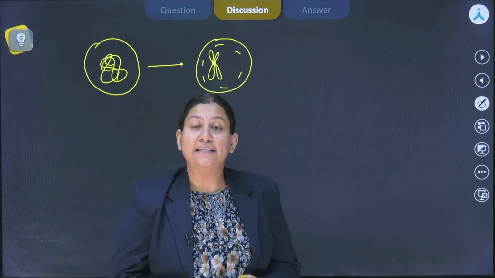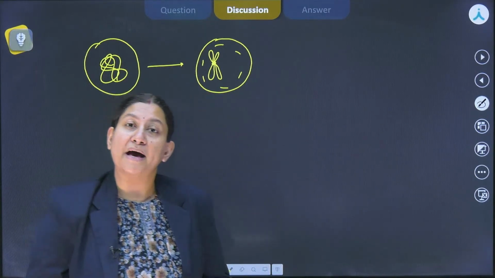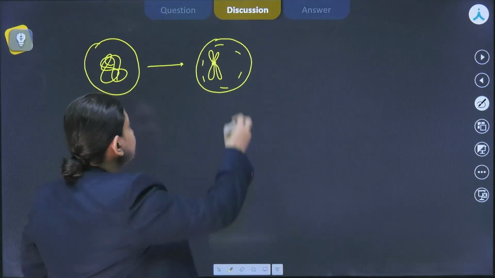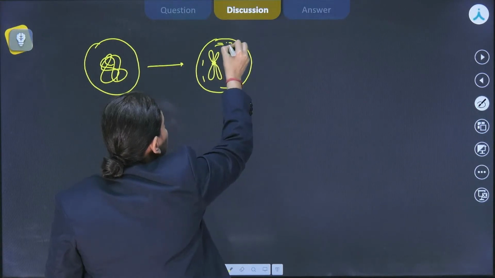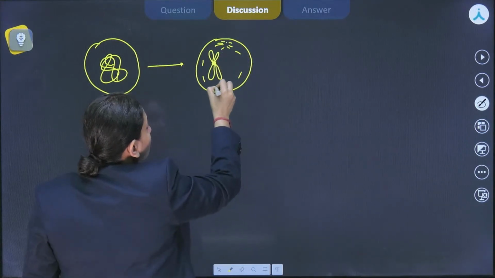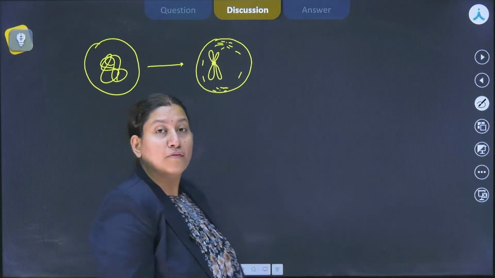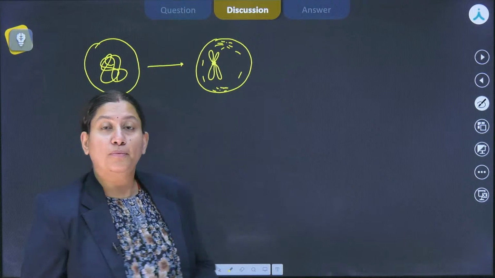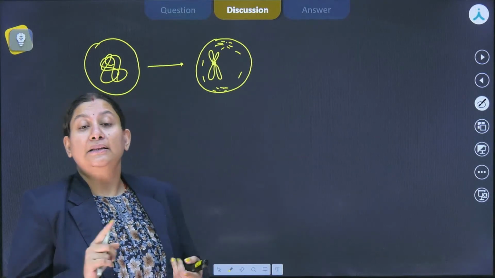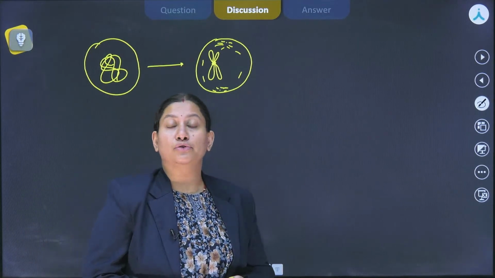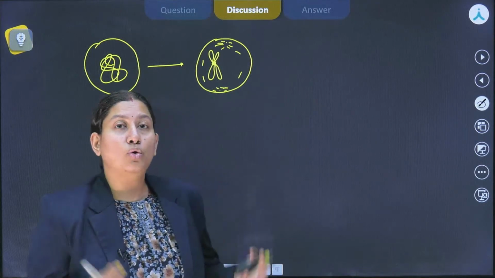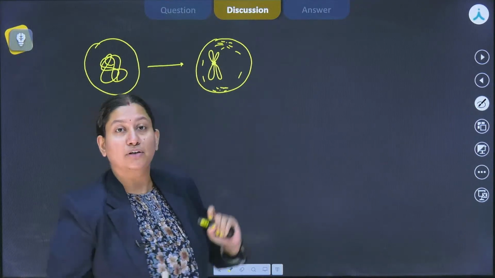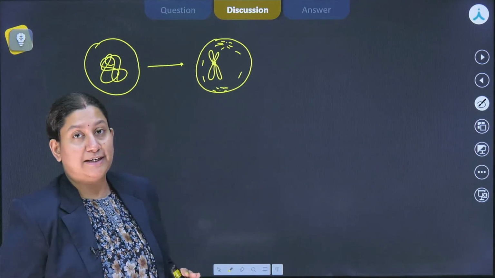Also, we will be seeing the formation of mitotic apparatus over here, and in case of animal cells, we'll also see asters. So the 2 asters on 2 poles, along with the spindle fiber, are going to form the mitotic apparatus, right? The disintegration of nucleolus is also seen, and the various organelles that we see in the cell are now not going to appear in this particular cell, which is in the prophase stage.